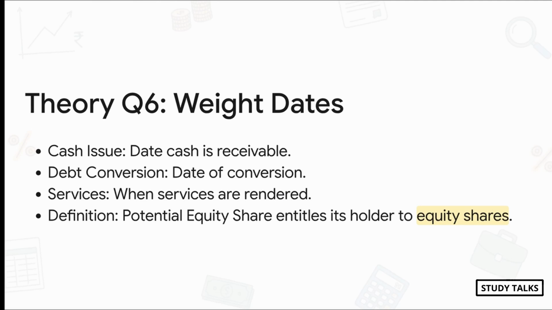So for a cash issue, it's when the cash is receivable. For debt being converted, it's the date of conversion. For services, it's when the work is done. It just makes sense. The question also asks for a definition. A potential equity share is just any financial instrument that might give the holder equity shares in the future.